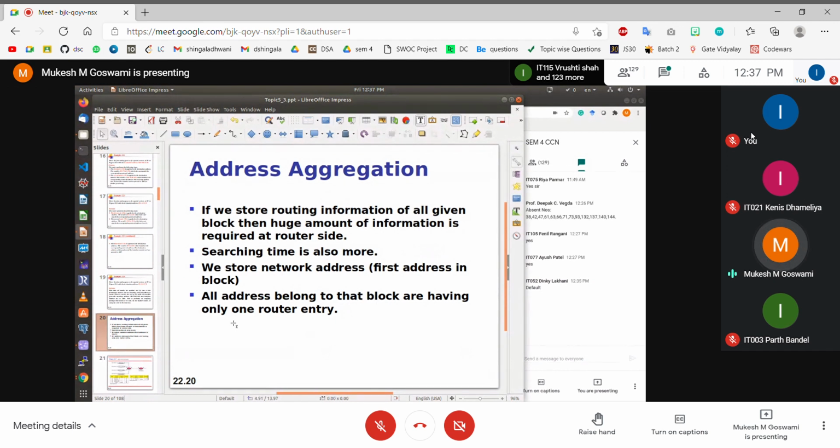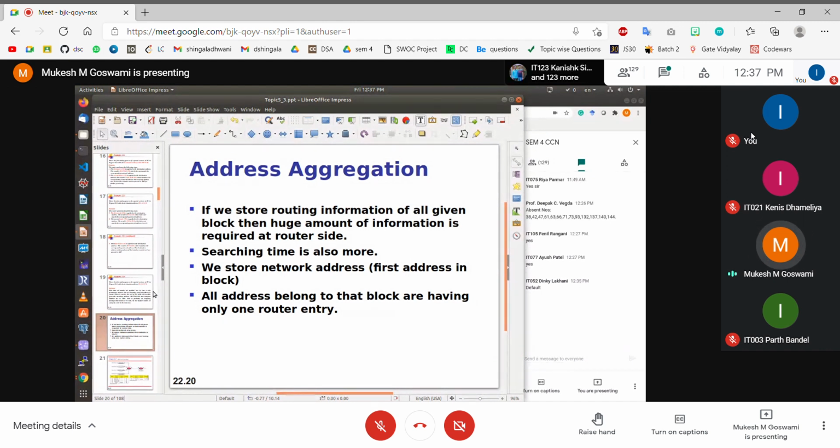So now let us try to look at another concept called route aggregation. Route aggregation is also another very important aspect of the routing table, which allows us to further reduce or compress the size of the routing table. So what is the idea? The idea is that if we store the routing information for all the given blocks, right? Again, see, what we are doing is that instead of storing individual IP addresses, now we are storing the network addresses, right? But assuming that all these network addresses belong to the same block.